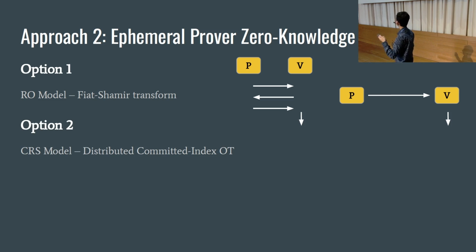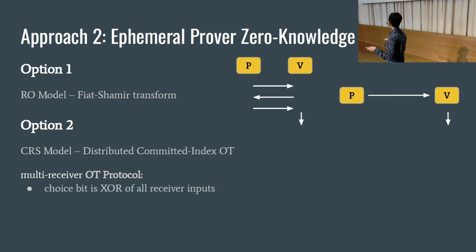We define it as a structure. It's called distributed committed index oblivious transfer. And what it does is it lets multiple choosers pick a random joint bit collectively. So they pick one bit at random, and then the sender has 2 messages, and only one of these 2 is revealed. Which one is revealed corresponds to the XOR of all the choices.